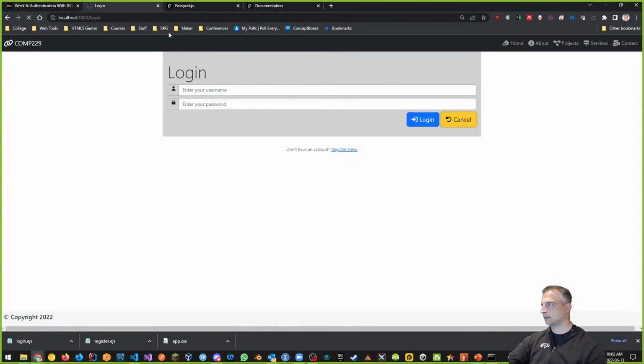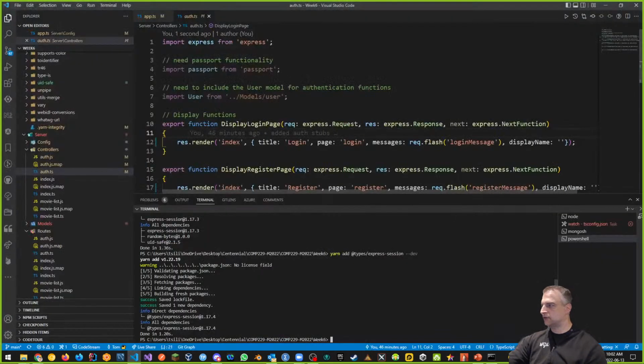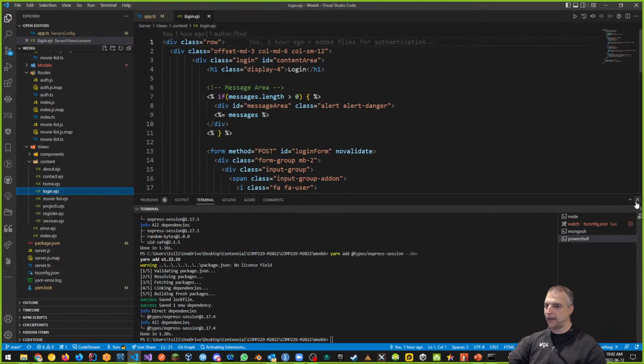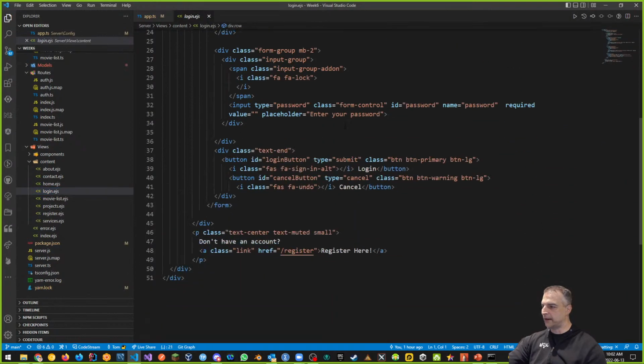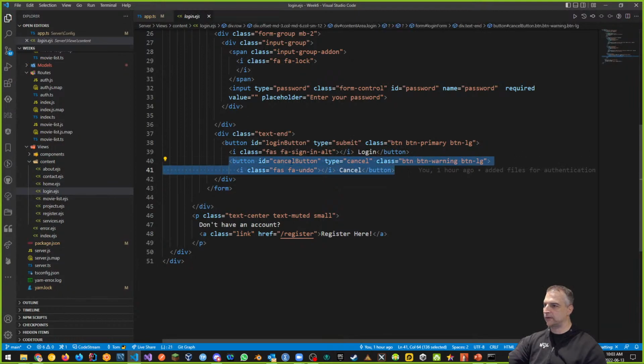Let's take a look at these things. The way to check this out is to go into our views, into our login page. We have a login button and a cancel button, and our cancel button does nothing right now.